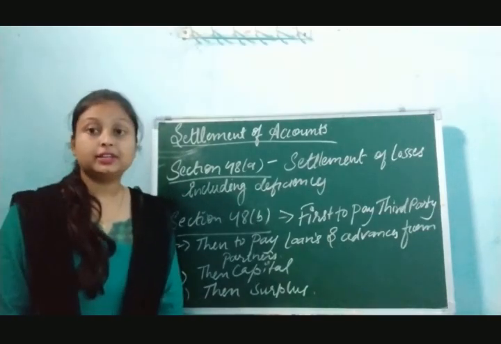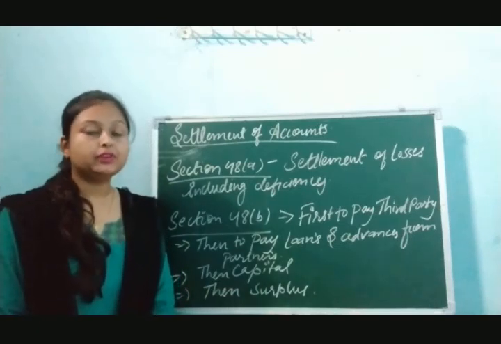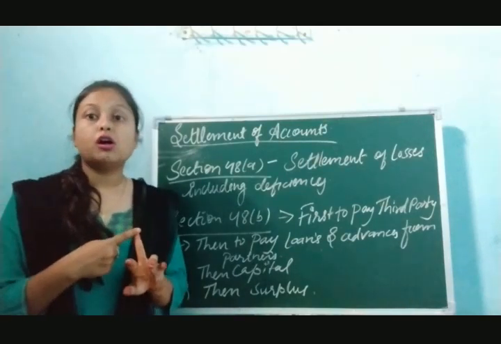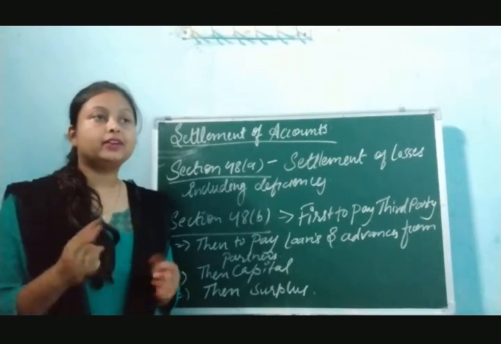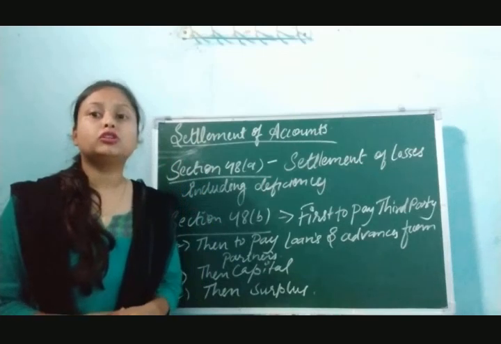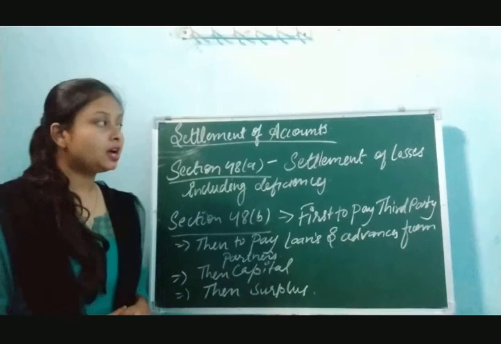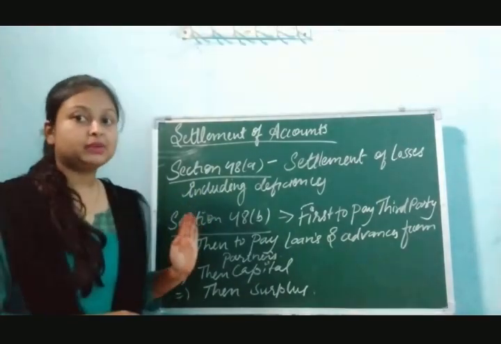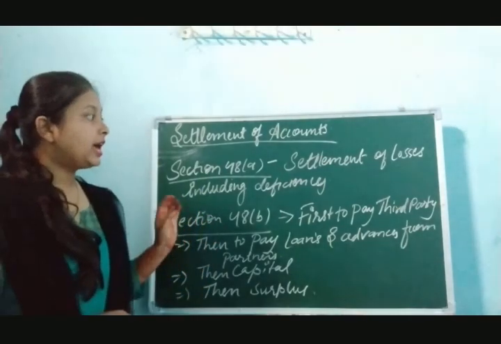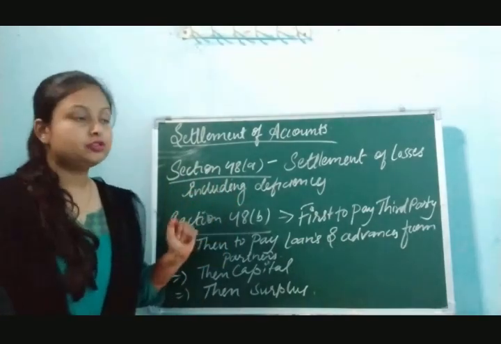As we were discussing the dissolution of the partnership firm chapter, in the first video we completed what dissolution means and what dissolution of a partnership means. After that, we completed the format of realization account, and we discussed what main accounts we have to make in this dissolution chapter. Today we will learn about the settlement of account, how it can be done in the realization account, and how to attempt a question in this chapter.